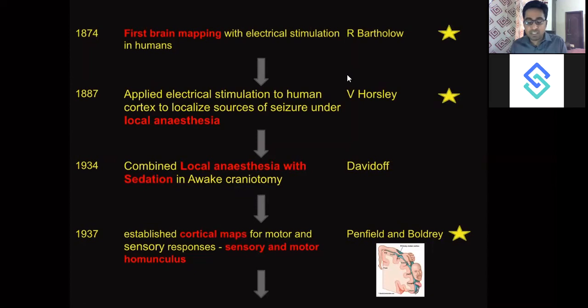So that's why this caricature, you must have seen the homunculus caricature, is quite deformed. It has a very, very big face and very big hands, but small arms, trunk, and legs. So that all is based on the representation of the human body in the cortex.